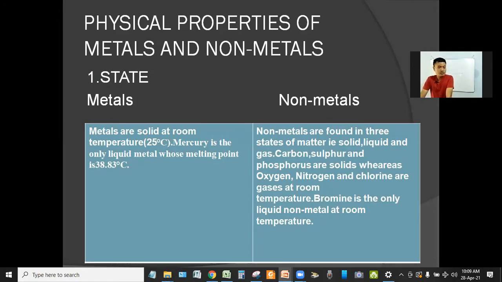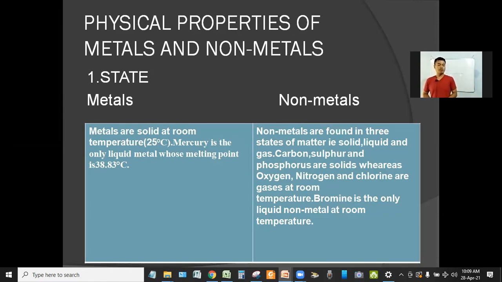Let's see the physical properties of metals and non-metals. First, we have the state. In the previous classes we have already learned about matter, M-A-T-T-E-R, matter, and we know that matter is in three states: solid, liquid, and gas.